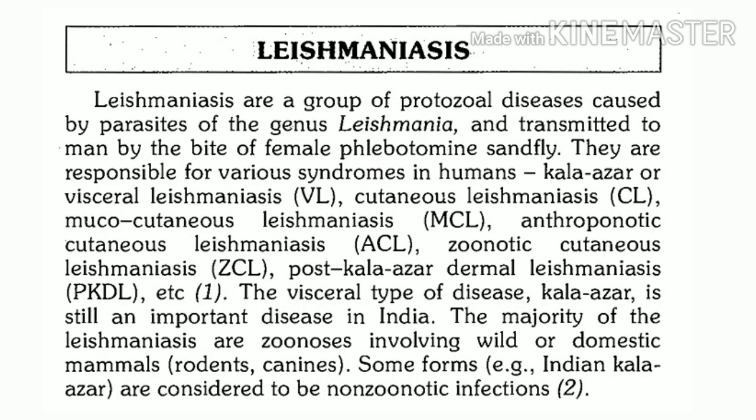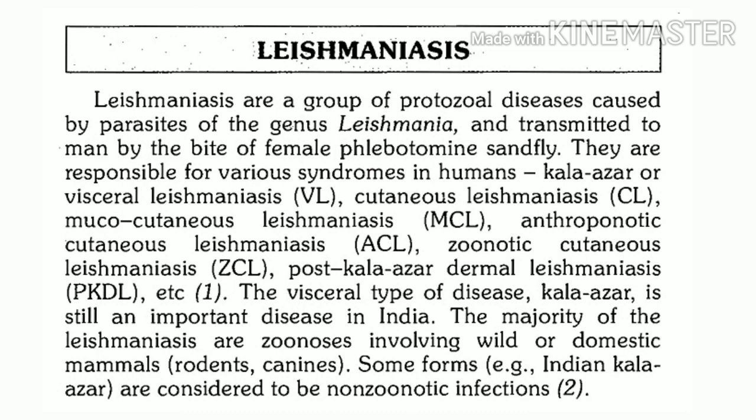Now how is it transmitted? It is transmitted by bites of a vector. And what is the name of this vector? Can you recall? Yes, you are right. It is the sandfly. So whenever an infected sandfly bites humans, it can transmit leishmaniasis.